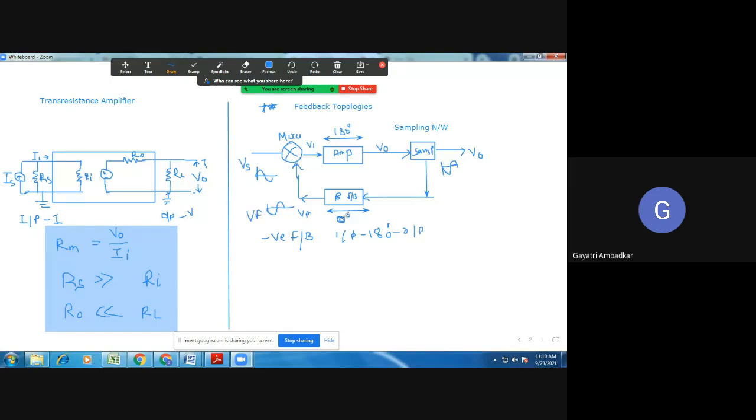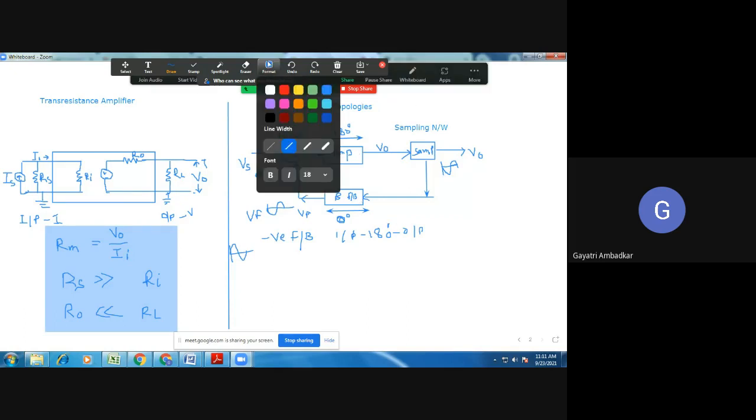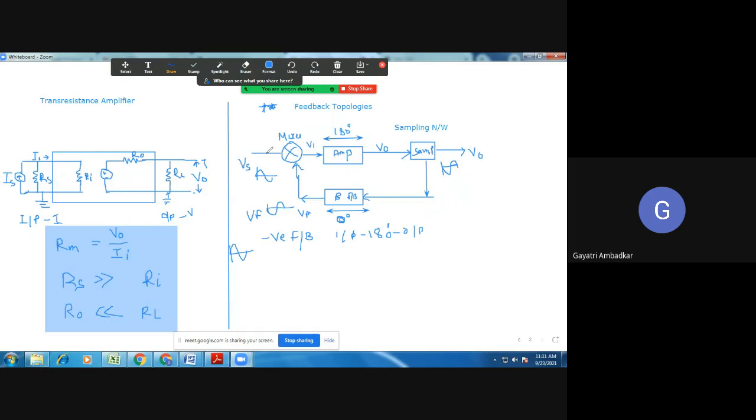But suppose the beta network is again providing 180-degree phase shift. Then this signal after the 180-degree phase shift will look like this, and if you check now, this and this will be the same. So because it's a negative feedback network, this will not provide any phase shift. Or if the amplifier is not providing the phase shift, then the beta network will provide the phase shift, but one at a time, not both. So what is the aim? There must be a phase shift between the input signal and the feedback signal. This is what we want to say.